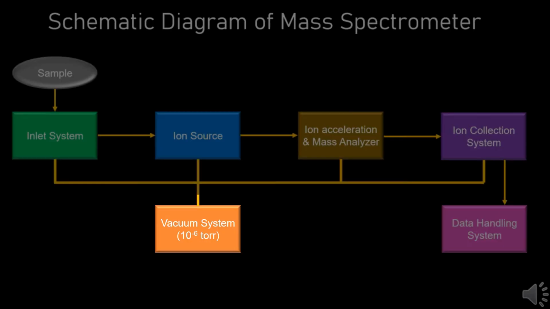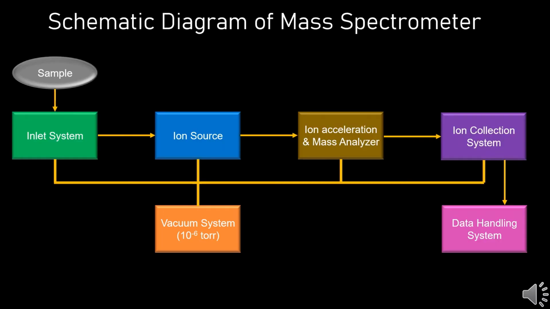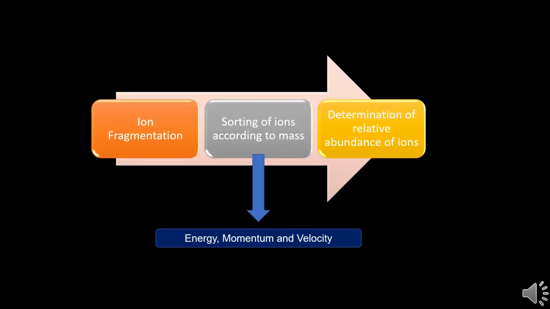The overall operation has to be carried out in a collision free path. That's why the pressure should be very low, approximately 10 to the power minus 6 torr. So we need a vacuum system while doing mass spectrometry. The principal task can be divided into three parts. First, ion fragmentation from the gaseous sample. Second is sorting of ions depending on their mass. And third is determining the relative abundance of ions.